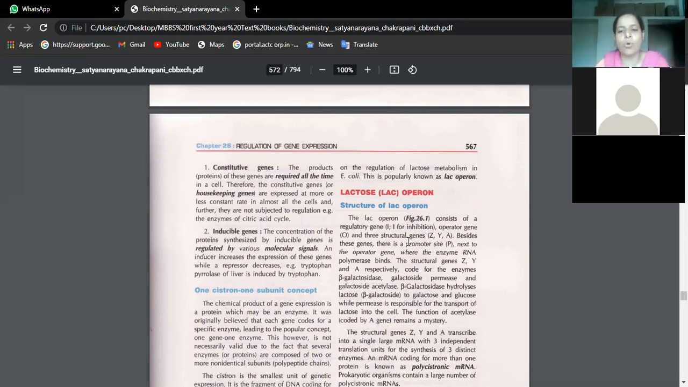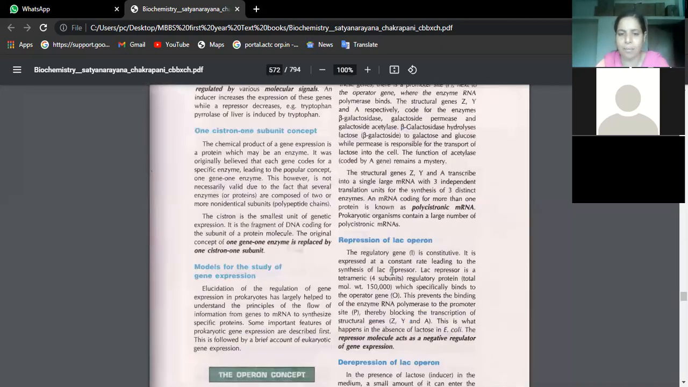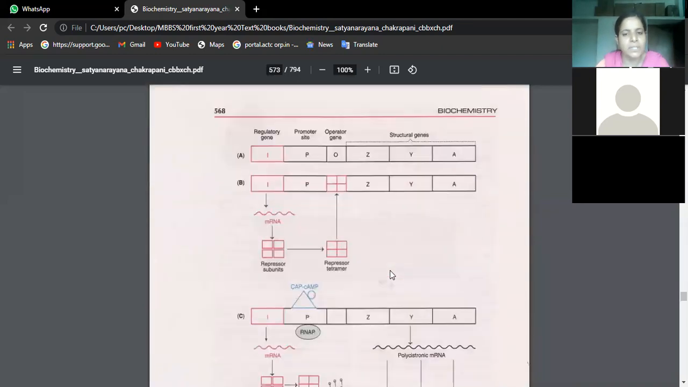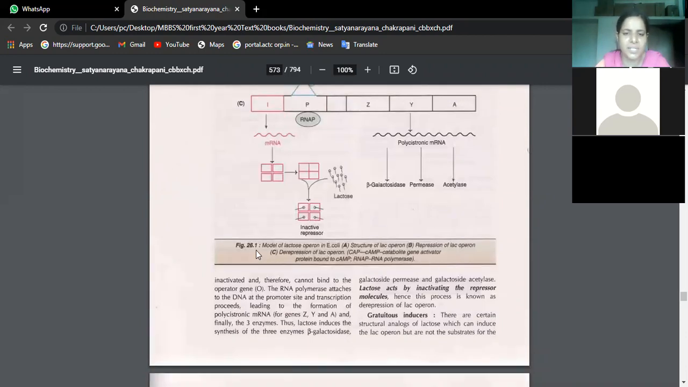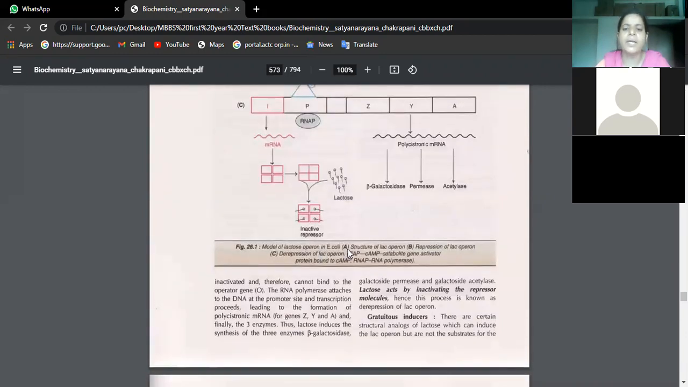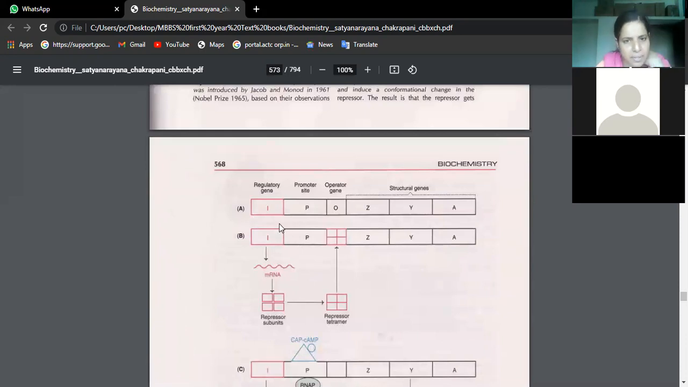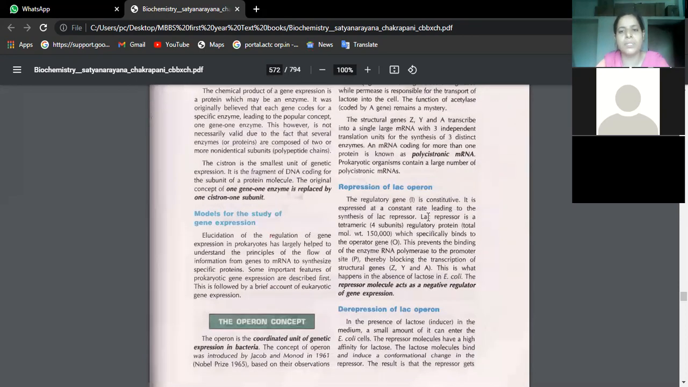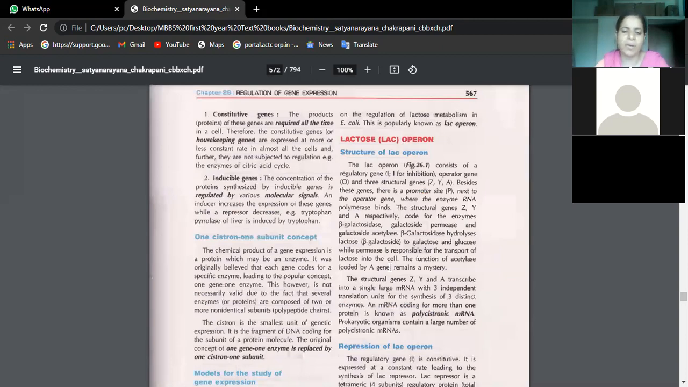So the structure of Lac Operon, now we have to study diagrammatically, then you will understand. See here. In the Lac Operon concept, what we have studied in E. coli, you have to write all these things and practice the model of Lac Operon in E. coli. So we have one regulatory gene, we have a promoter site, we have an operator gene, and these are the structural genes which are controlling lactose metabolism, lactose functioning.